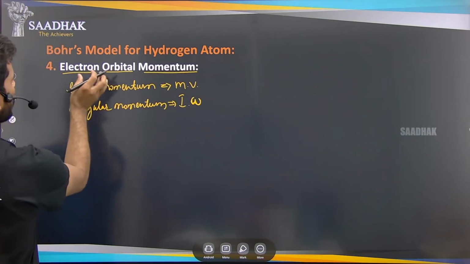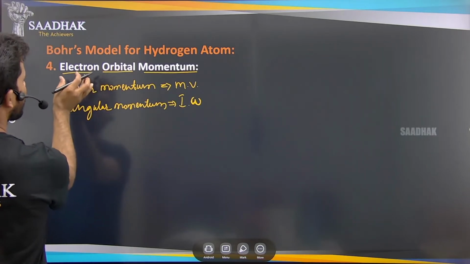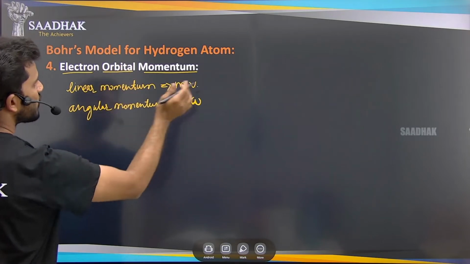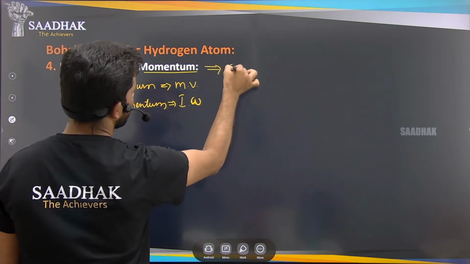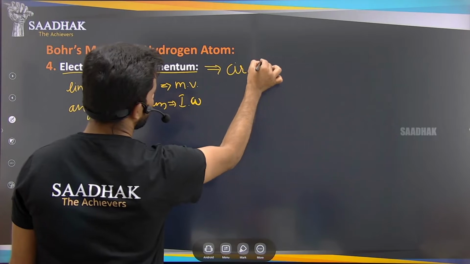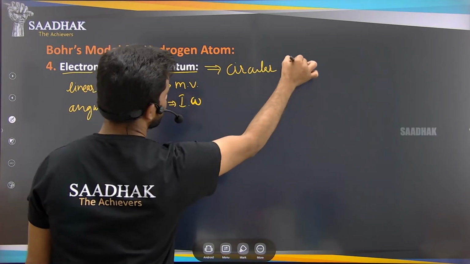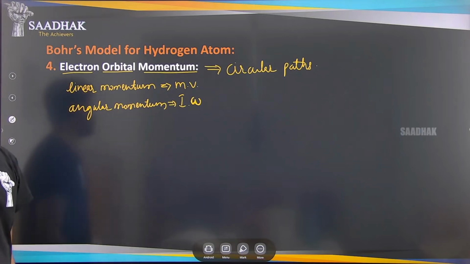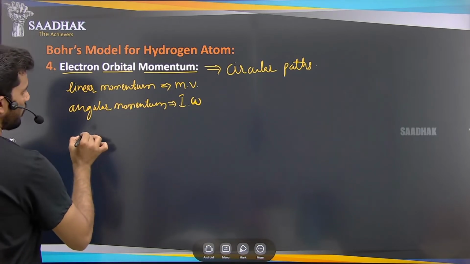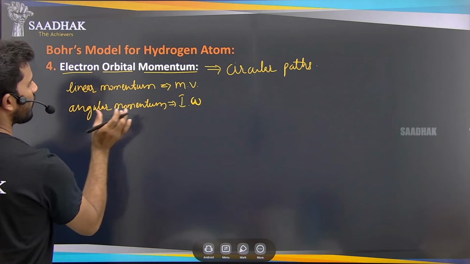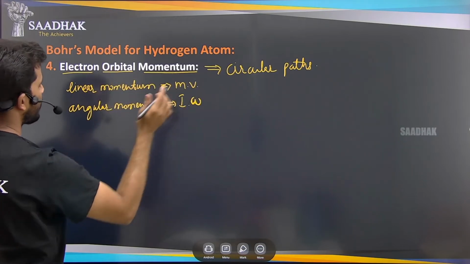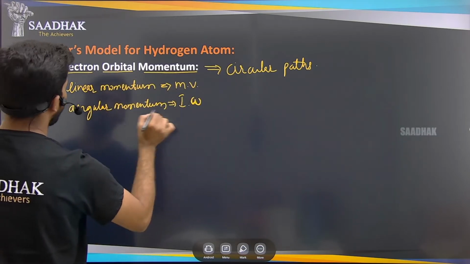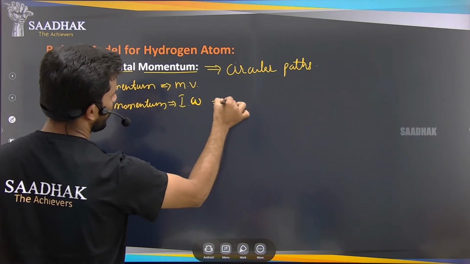So these electrons are moving in the orbitals which are circular paths, right? These circular paths have angular momentum only. So let us find the angular momentum of this orbital.